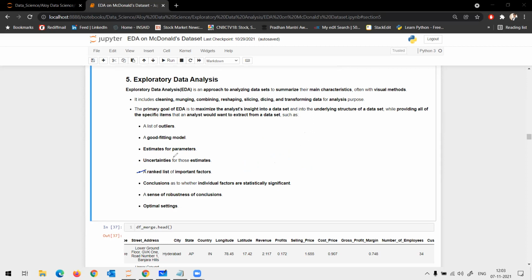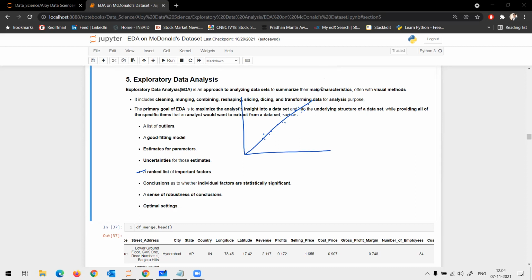Coming to the next point, that is rank list of important factors. We can make sense of the correlated features. If the features are highly correlated, it will be something like this. In the last class, we saw that total fat and energy were tightly knit features. The higher the fat, the more likely the food will give you high energy.